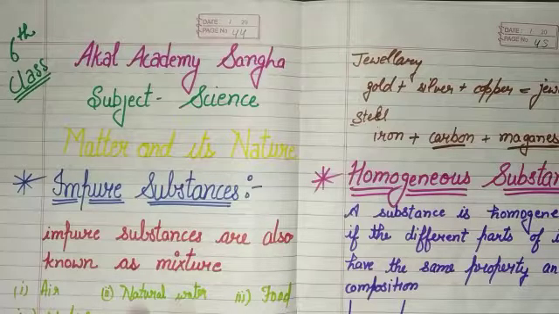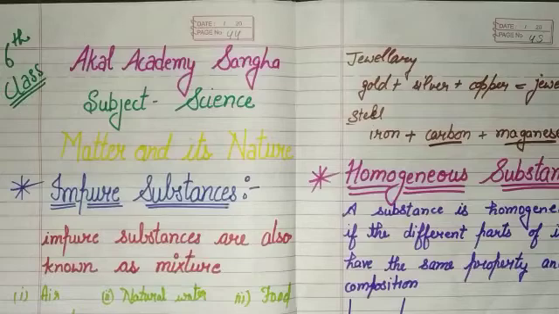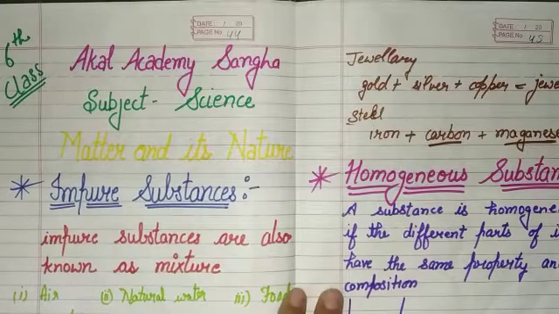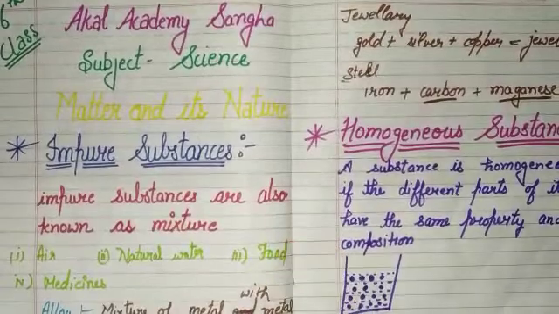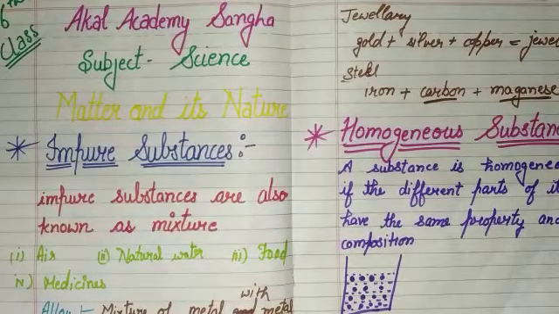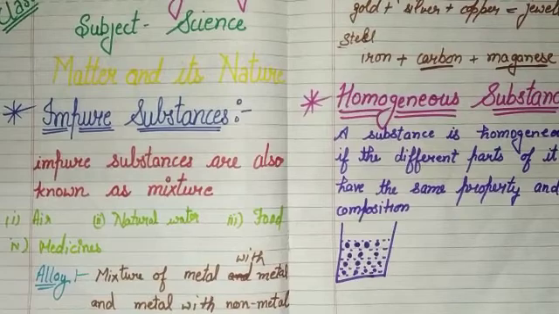Okay, natural water is also an example of impure water. Natural water contains dissolved air, which is essential for aquatic animals. Food is also a mixture. Okay, medicine, most medicines are mixtures. We know that you will find a mixture of chemicals in the medicine bottle. Okay, got this point? Mixtures.